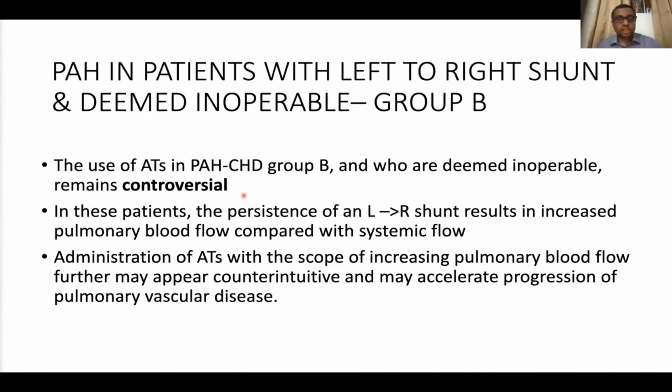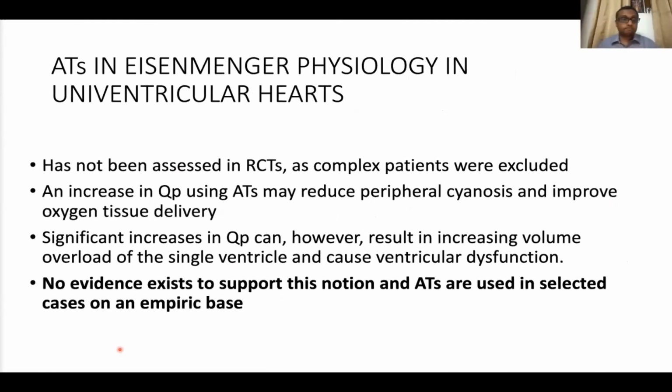So in PH patients with group B, there is a controversy, which we have often discussed in our peer group. We all know that there is an increased pulmonary blood flow, a large shunt is there. That's why we are clubbing it as group B. The problem is endothelin blockers are going to increase further the pulmonary blood flow. So this is a little bit counterintuitive. There is some data on this because they have shown us that there are exercise-induced favorable changes with therapy. So there is a catch, there is a knowledge gap, but then again, it's highly individualized care.